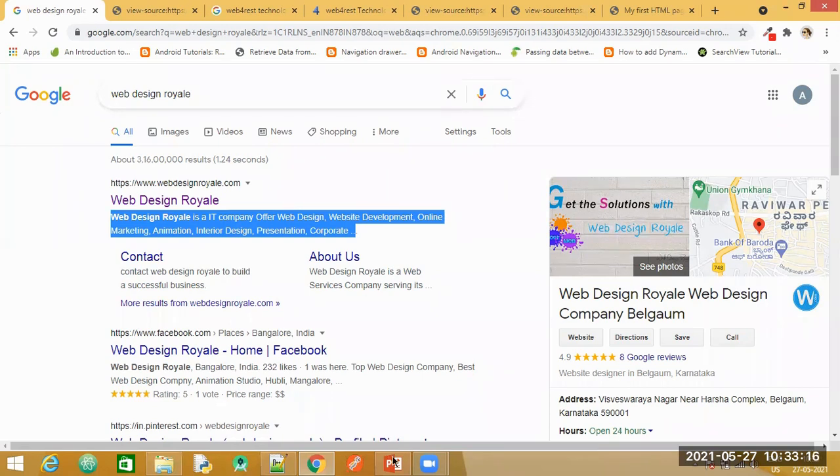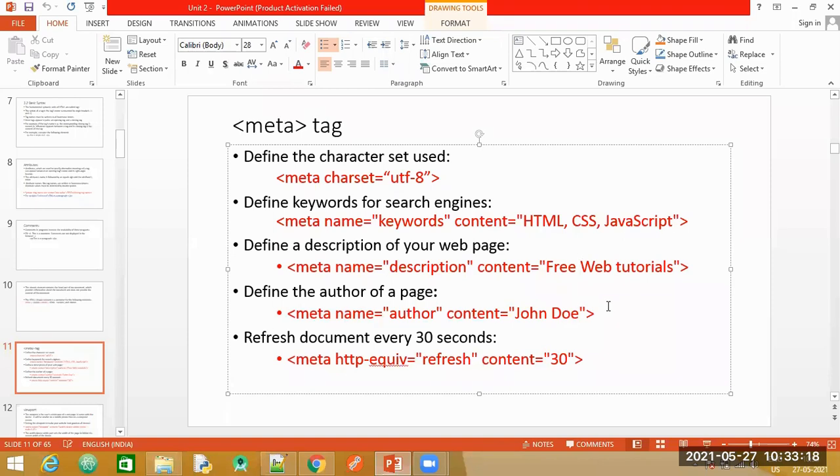Let us go back again here. Look for the next two. So you have again meta name as author here, and next is the content. So here basically, if you belong to a company, you're going to specify the copyright and that you belong to this Web Forest Technologies or that Royal Design Bangalore. You can specify that, or if you are a freelancer, you will write your name there.